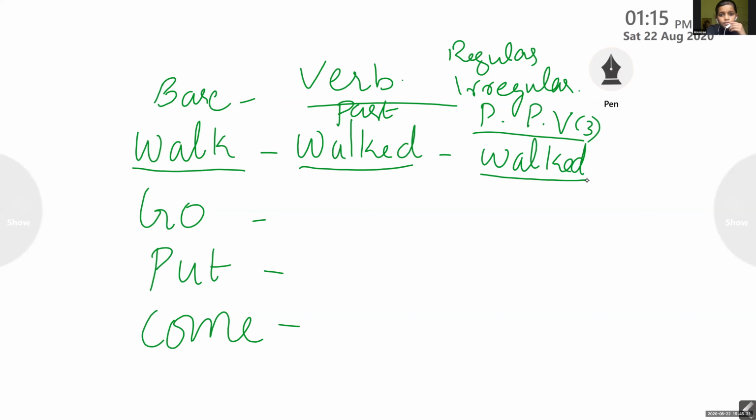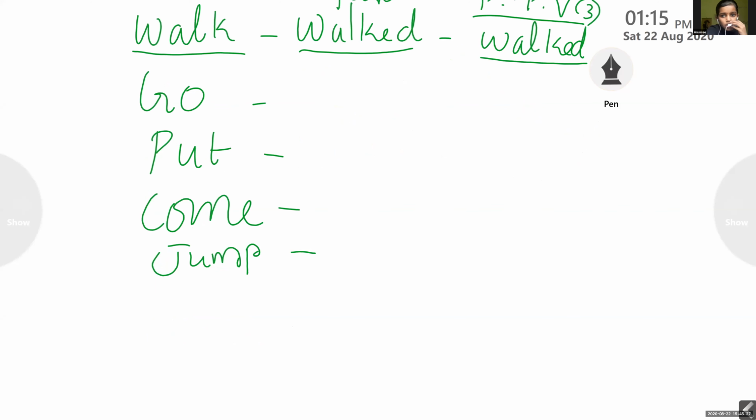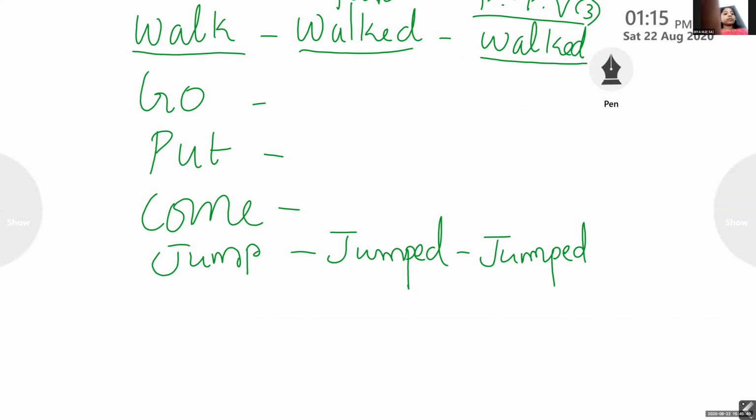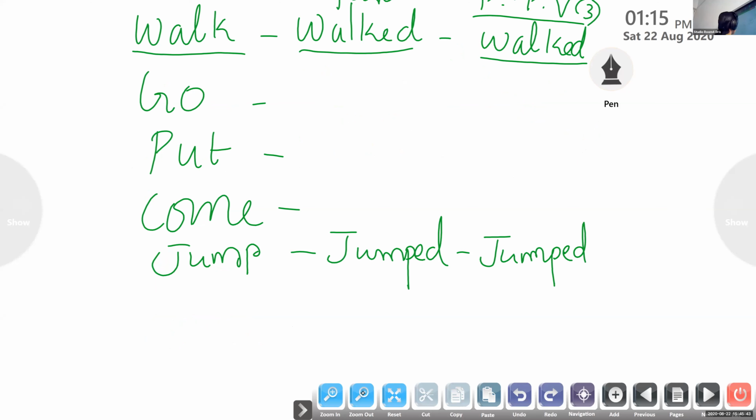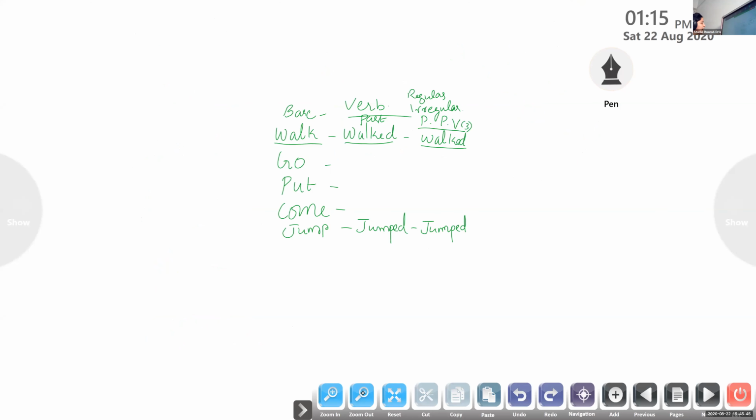If it is jump, how to write? The past form is jumped. And what is the V3 form? The past participle form is jumped itself. Now let us come back to the entire table. Here I have another word in the second word's place, that is go. What is the past form of the verb go?